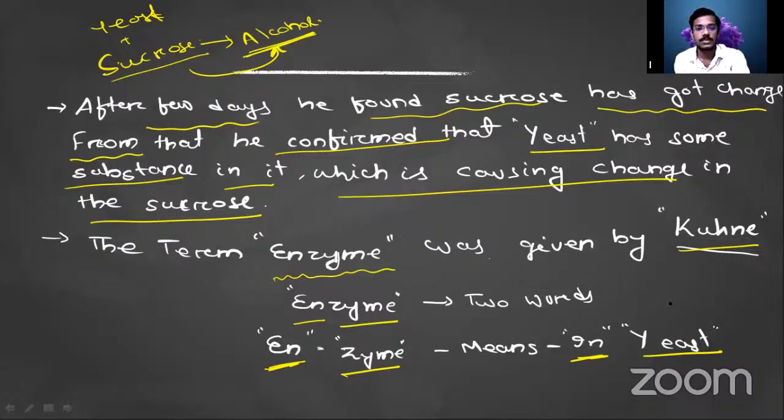En means in, and zyme means yeast. So something is present in the yeast, and that something is now called your enzyme. That enzyme converts sucrose into alcohol in a very short period of time. This was the historical background of how the term enzyme was given. Enzyme means in the yeast, as the substance present in the yeast was discovered first. That's why it is called your enzyme.